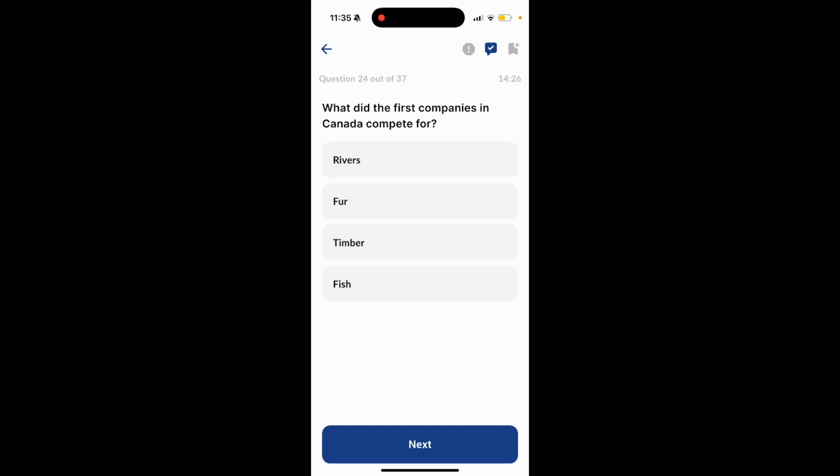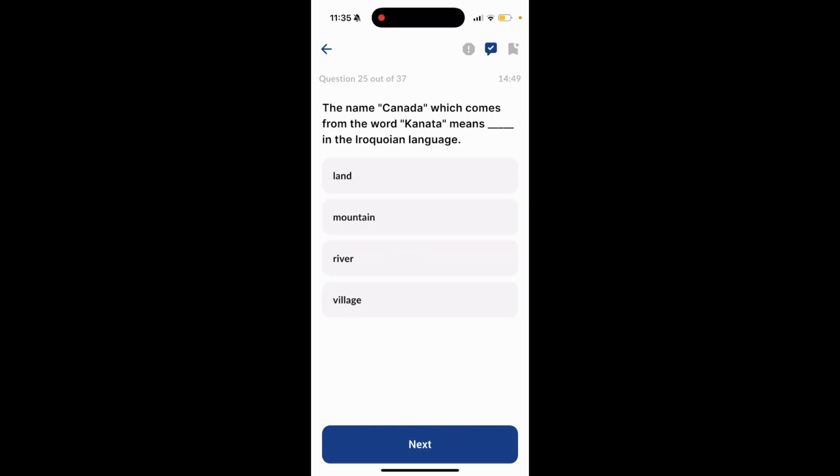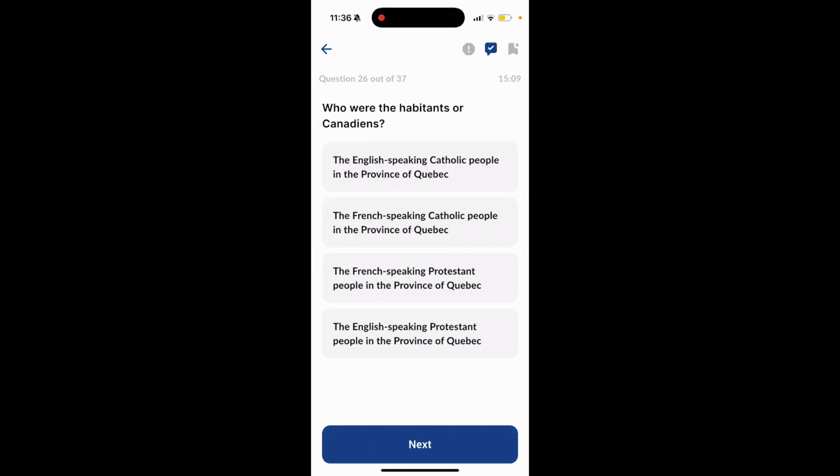What did the first companies in Canada compete for? Rivers, fur, timber, or fish? The answer to this question is fur. The name Canada, which comes from the Iroquois word, means what in the Iroquois language? Land, mountain, river, or village? The answer is option 4, village.